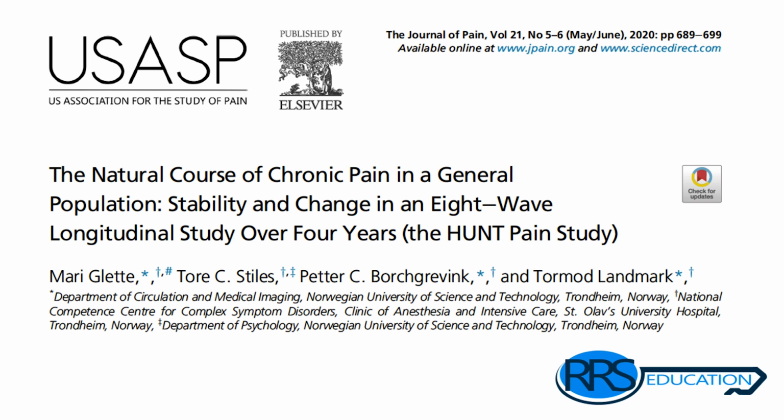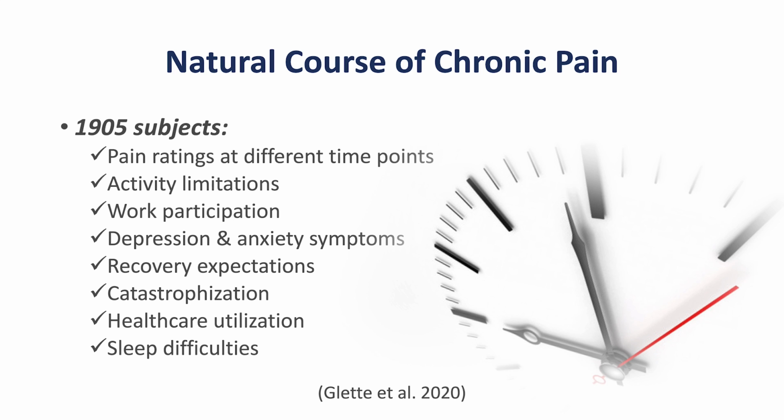This excellent 2020 study by Gillette and cohorts aimed to determine the natural course of chronic pain in a large sample of patients over the course of 4 years. I should note that they did not account for those who underwent specific treatments, but only accounted for the fact that these persons were generally suffering from chronic pain. This study included 1,905 subjects.